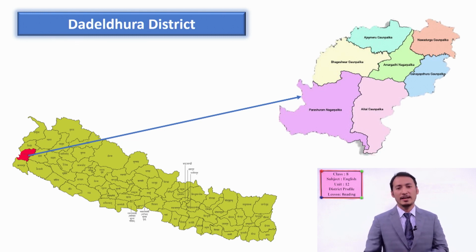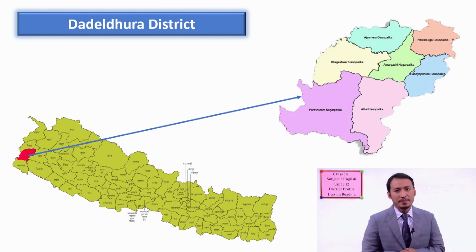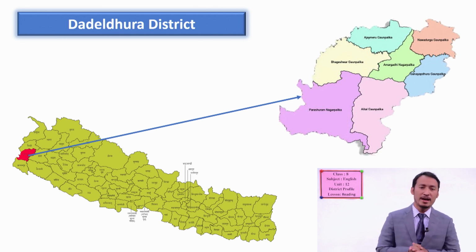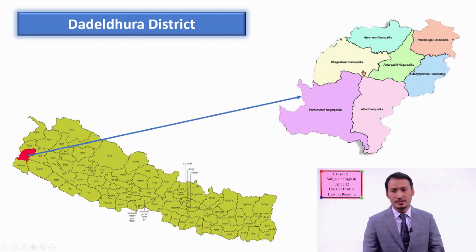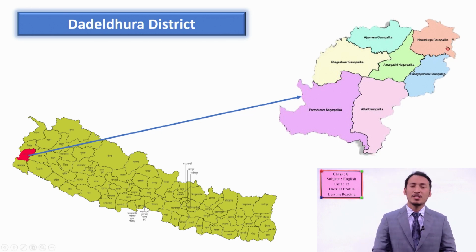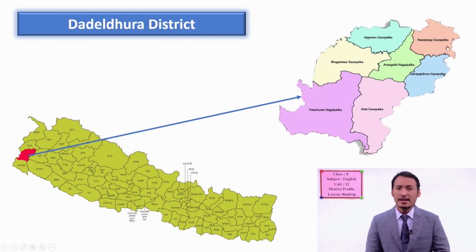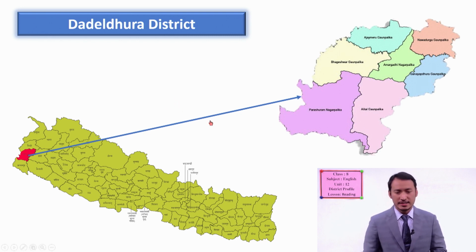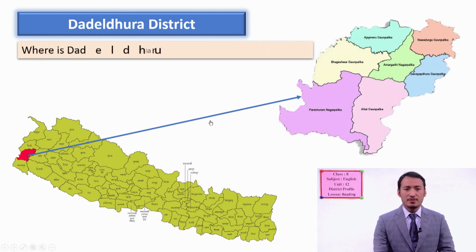Before this division, in Dadeldhura district, there were one municipality and 20 BDCs, and now you don't have those BDCs here. We only have 2 municipalities and 5 Gaupalika or RMs in this district. Okay, let's find out more information.